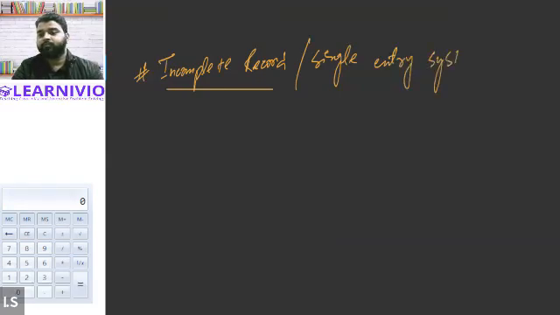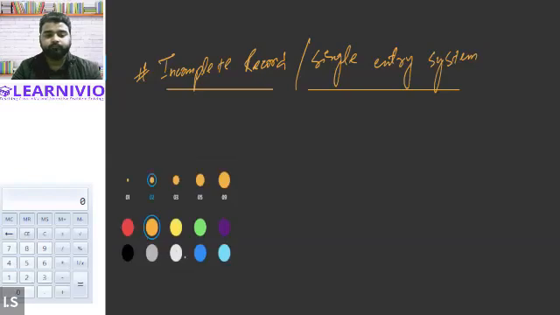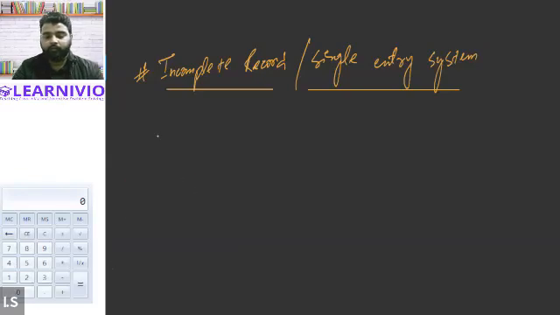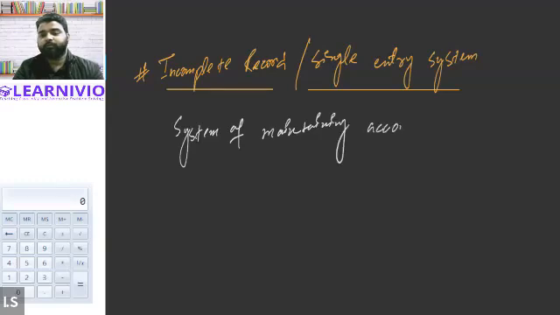Single entry system or incomplete record basically means a system of maintaining accounts. It is the system of maintaining accounts under which the rule of double entry system is not followed.